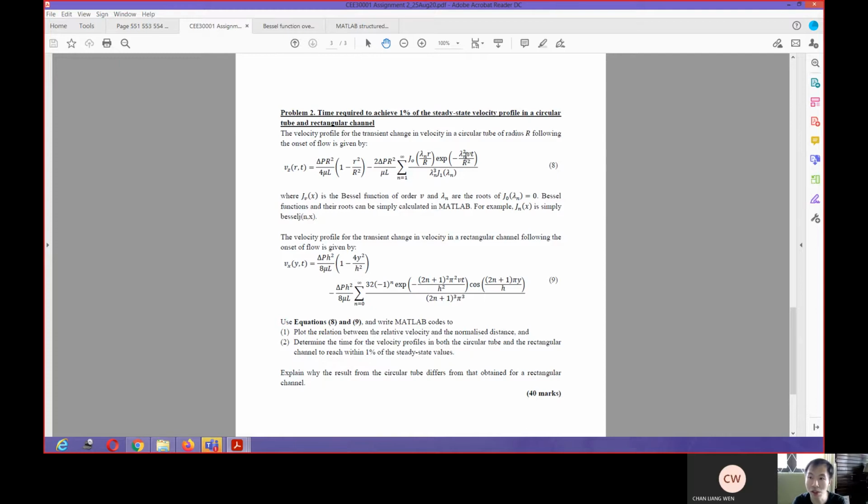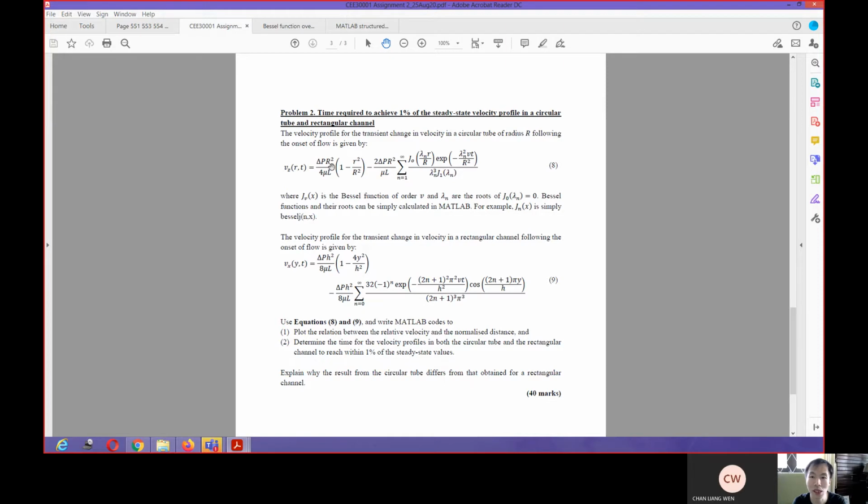If you have your kinematic viscosity, check the units of the kinematic viscosity multiplied by the time divided by r squared. If you are using the correct one, your dimensionless r will be limited between 0 and 1, and your dimensionless time will also be limited from 0 to 1. That will make your life easier, because you don't have to figure out the velocity of the transient with regard to the steady state for many values.